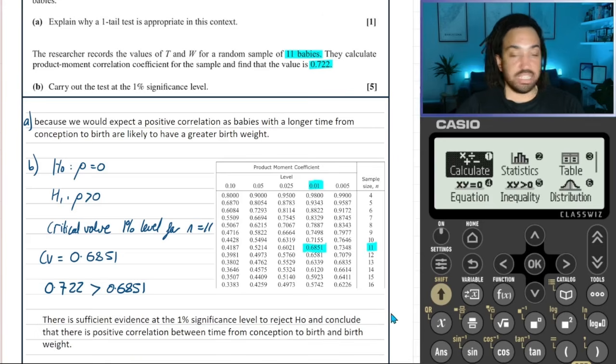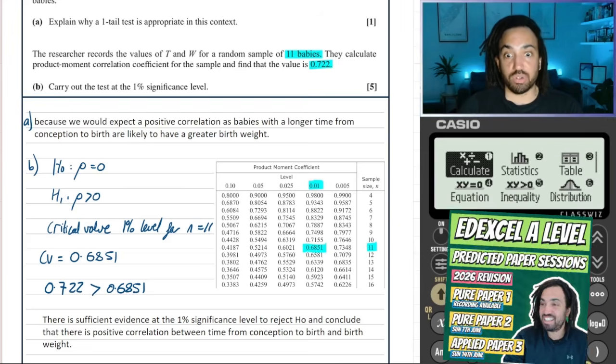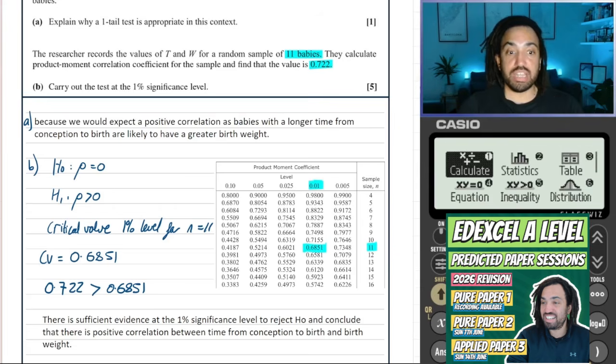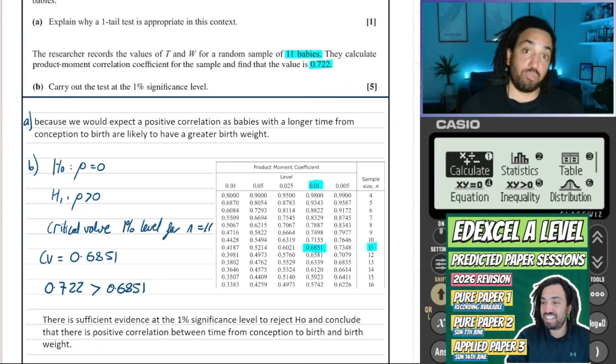I would say that there is sufficient evidence at the 1% significance level to reject H0, and then, super important, you must again put context. You must link the two variables that you're actually testing correlation for, and you say conclude that there is positive correlation between time from conception to birth and birth weight.